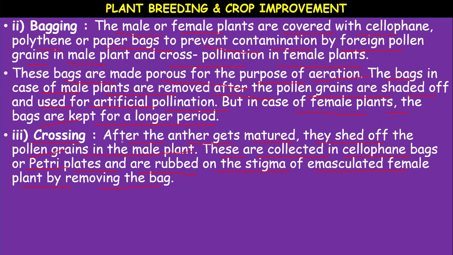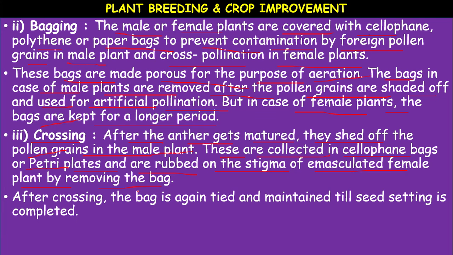Then these are collected in cellophane bags. Cellophane is the material, and the bags are made with that material. We can also collect the pollen grains in petri plates, and those pollens, the powdery male gametes, should be rubbed on the stigma of the emasculated female plant. Okay. Before rubbing, we have to remove the bag. So, this is called artificial cross pollination.